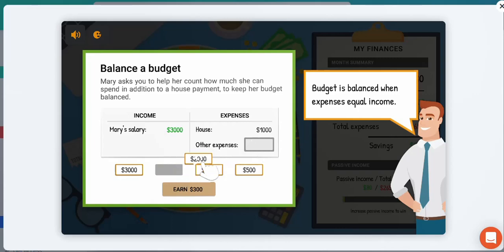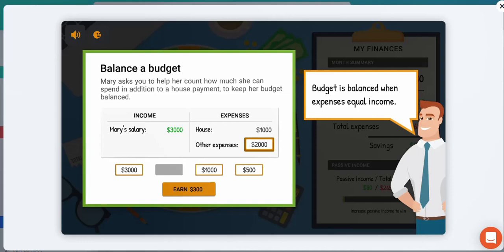So $2,000 is what we could potentially spend as our maximum in terms of balancing the budget. Because the house already costs us $1,000, I can't spend more than $2,000 on other things, because then I'm going to get myself into financial difficulty because now I'm going to have to start using debt, which is a form of credit, and I need to take out loans, use the credit card, etc. And that's going to affect our